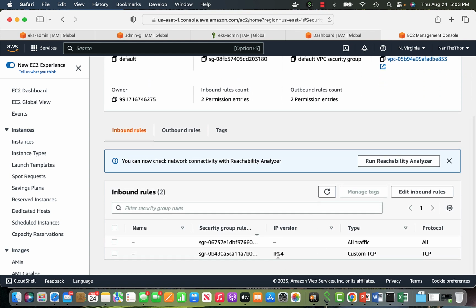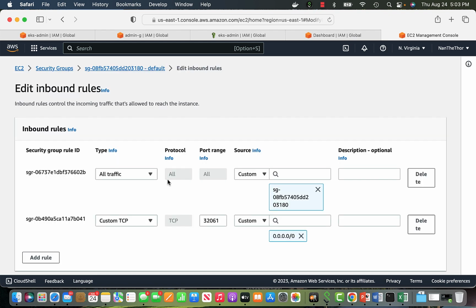I'm not allowing any SSH, but if we want to create a rule, for example, instead of all traffic, I can pick SSH. SSH is always port 22. I can allow the SSH and create a rule. Now I can allow from one of the security groups, which means that, let's say I already allow my inbound to one of the public EC2 instances, then through that security group I can SSH, instead of directly opening to 0.0.0.0, or I can also use my IP.